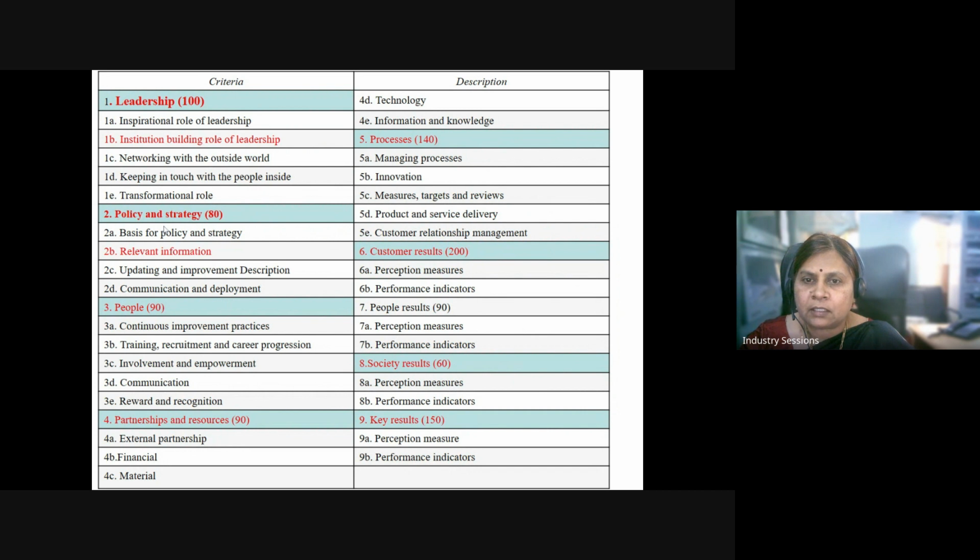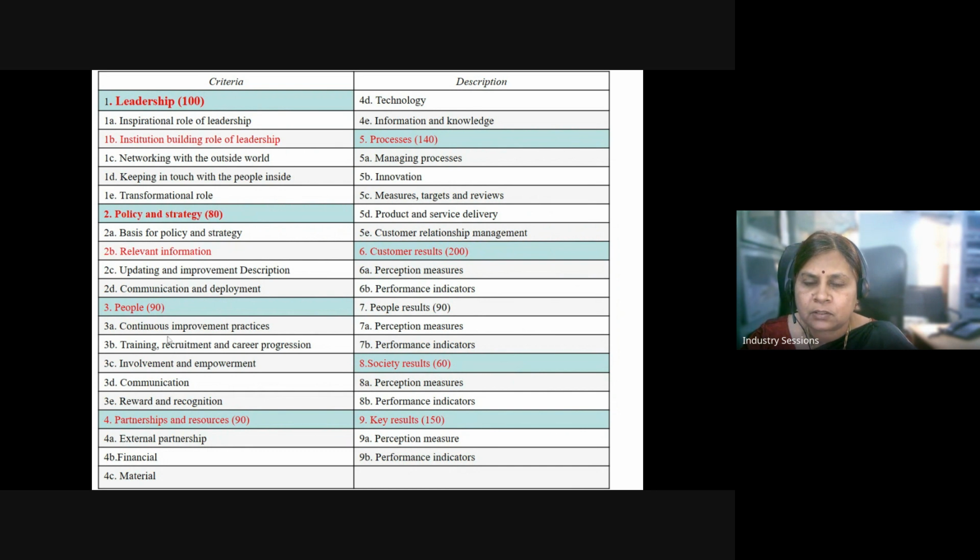Let us speak about the second enabler, which is policy and strategy, which carries 80 marks. Now we need to be very clear about what is the basis for policy and strategy. And then we need to gather the required information in order to make the policy by taking the views from the employees and people who are experienced in that particular area, who have been in the organization many years, because they'll be able to share the information. And we need to keep on updating the policy based upon the current needs. Then whatever policy is being formulated, it should be communicated to the employees.